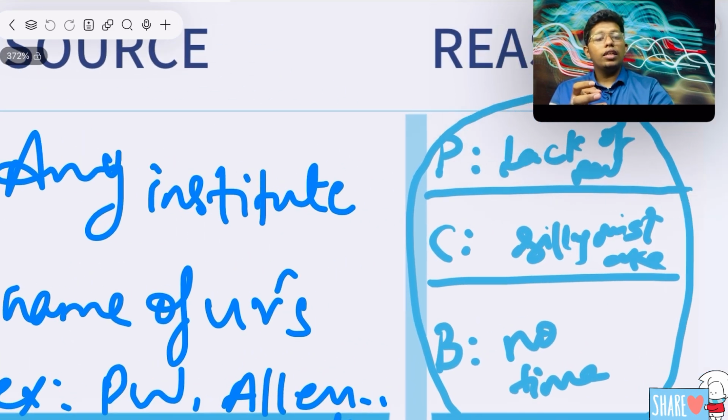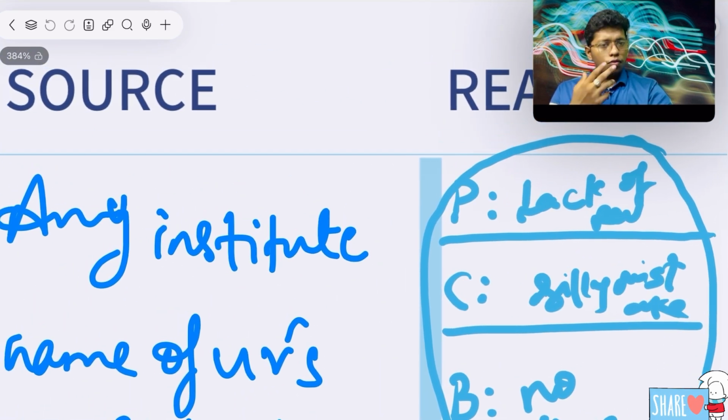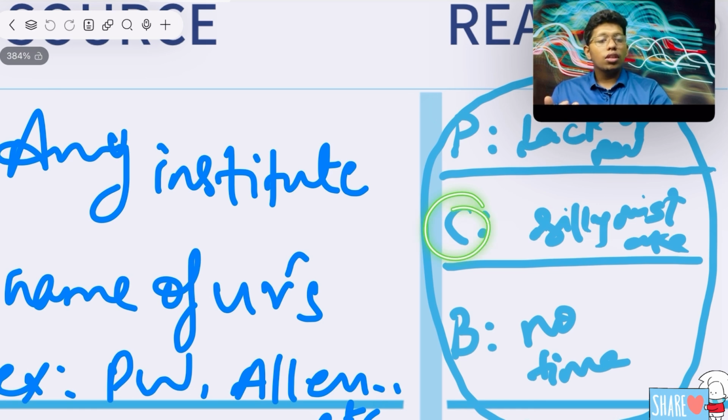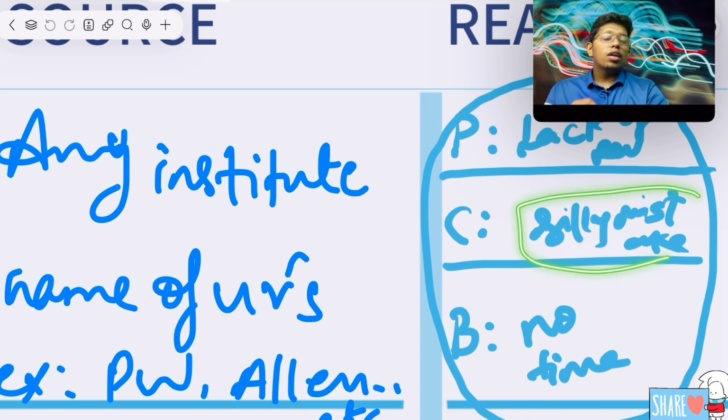So finally, the reason is very, very important. Whatever you want, definitely you can write it, but it should be the mistake you have made exactly at the test. Example, I will say, for physics, I have said lack of revision. Chemistry, silly mistake, I have made. For physics, I couldn't solve because I have not read the concept properly. That is a lack of revision.